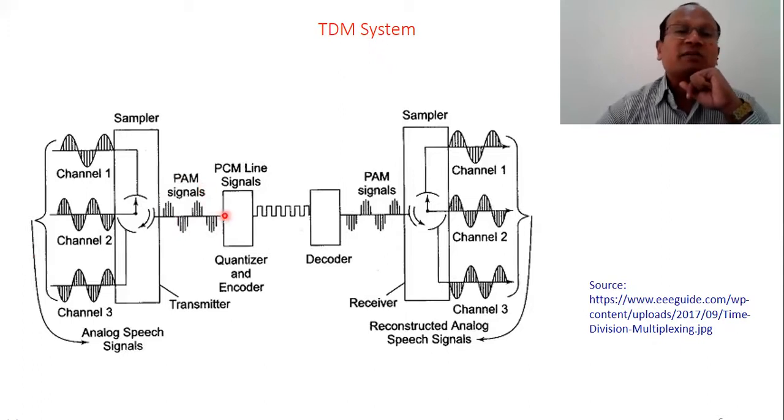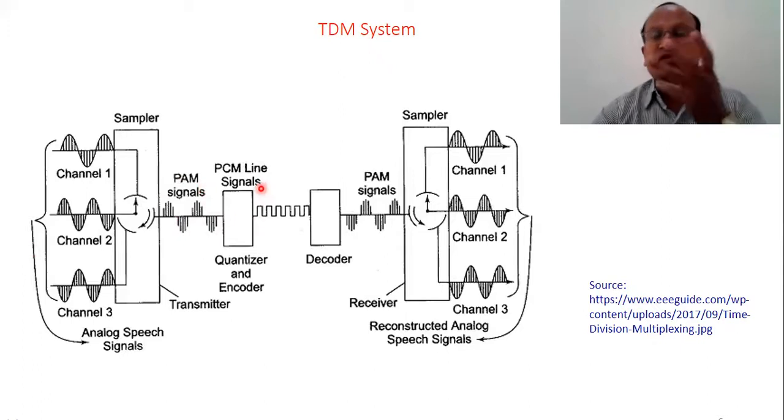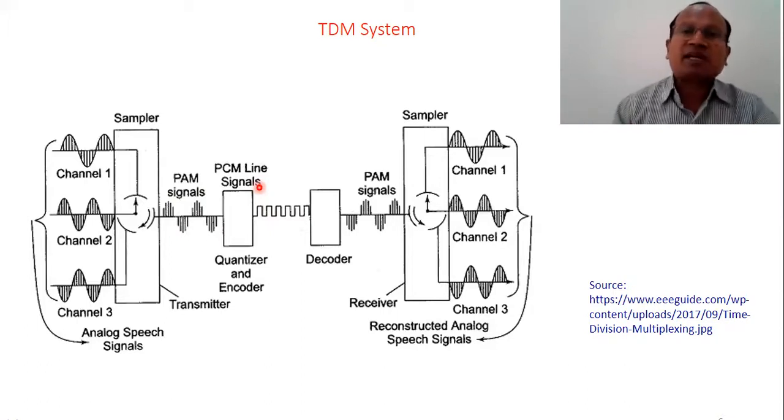And then these are passed to the PCM line, pulse code modulation. This block includes everything, because ultimately in TDM, a digital signal is communicated.